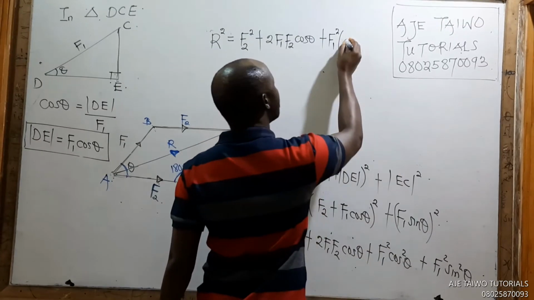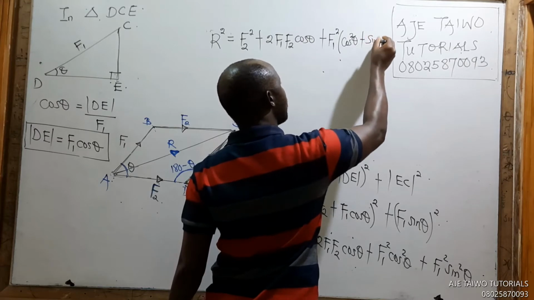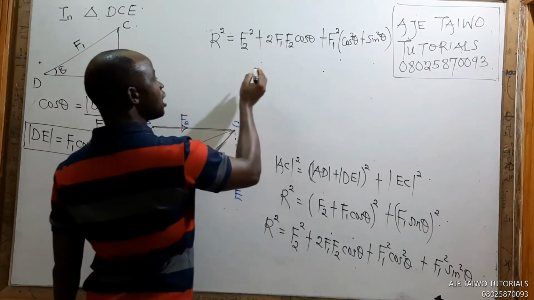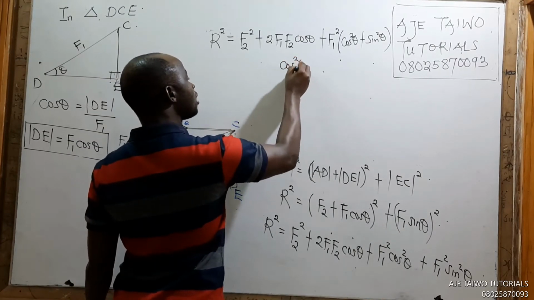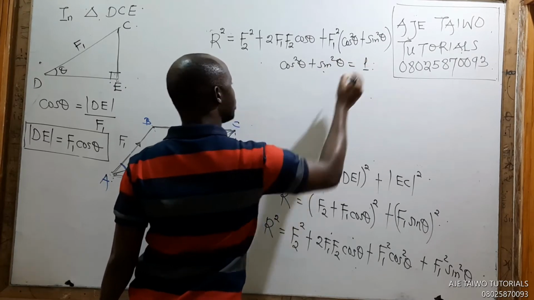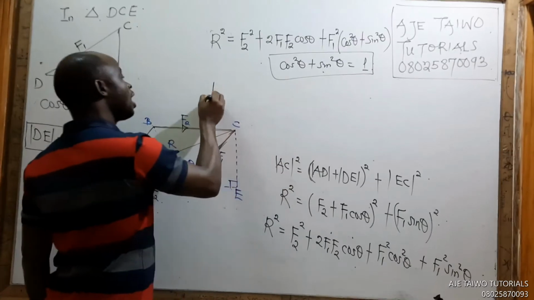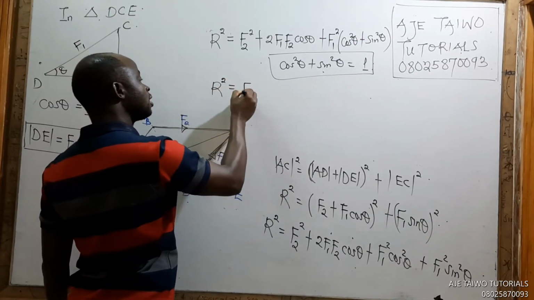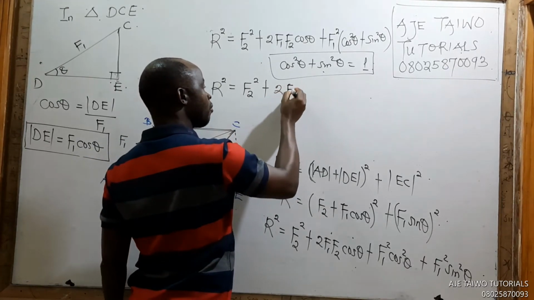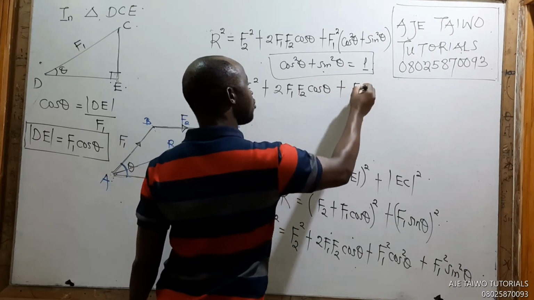What's left is cos squared theta plus sine squared theta. We know that cos squared theta plus sine squared theta is 1, so you can replace this and put 1. So you now have R squared equals F2 squared plus 2 F1 F2 cos theta plus F1 squared.